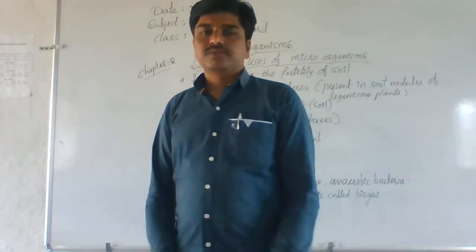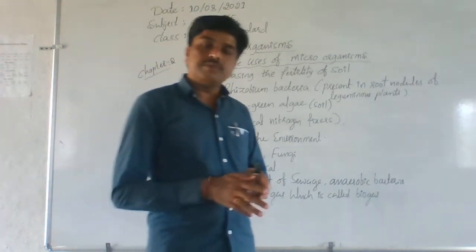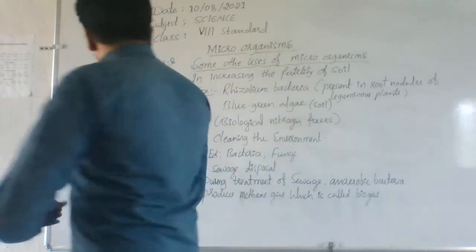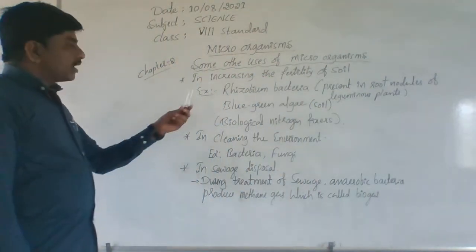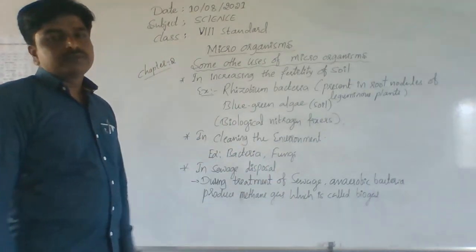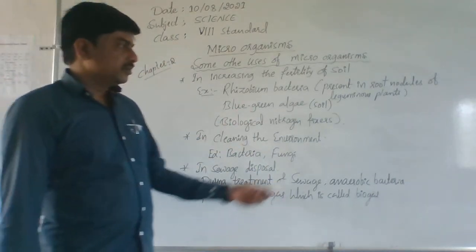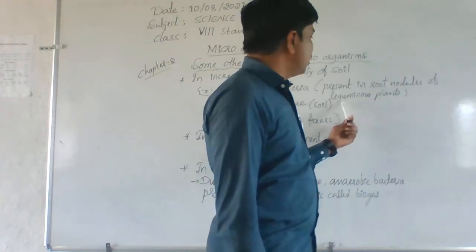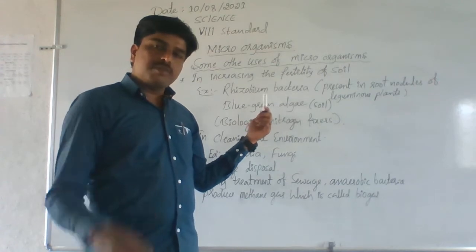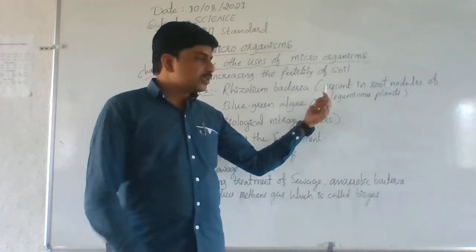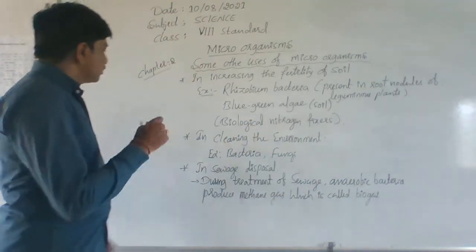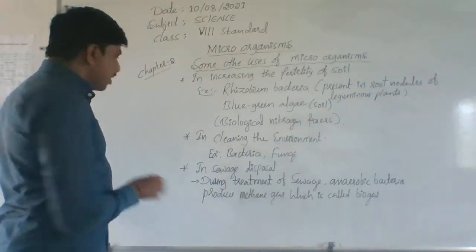Which microorganisms help in increasing the fertility of soil? Let's see. An example is Rhizobium bacteria. Where can we see these? They are present in the root nodules of leguminous plants. So these Rhizobium bacteria are commonly seen in root nodules. These are present in root nodules of leguminous plants. See, leguminous plants are nothing but dicot plants.